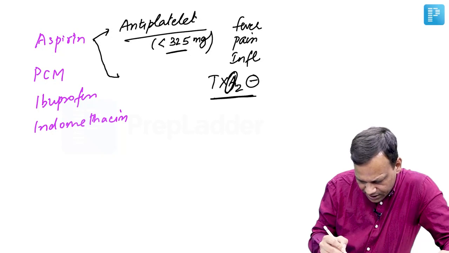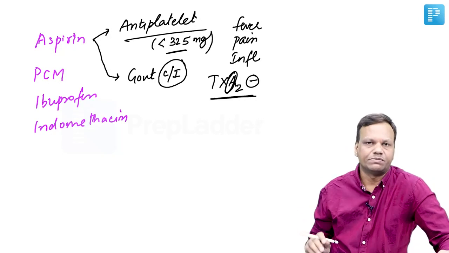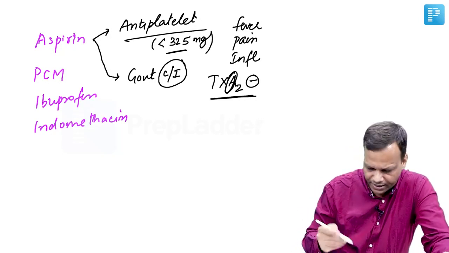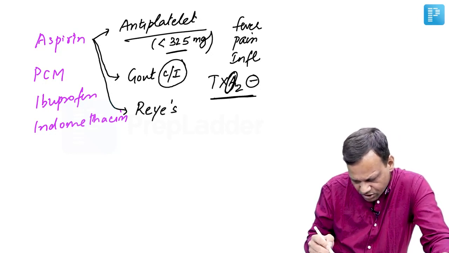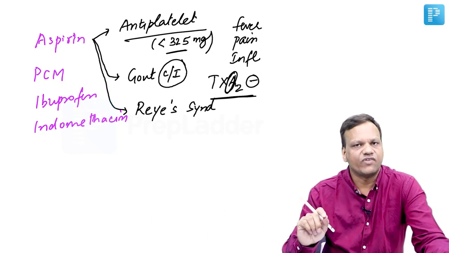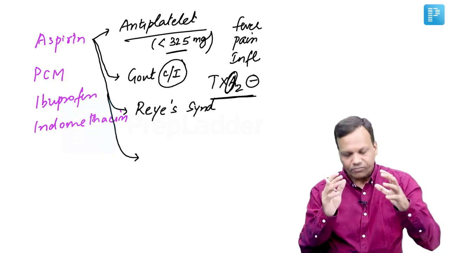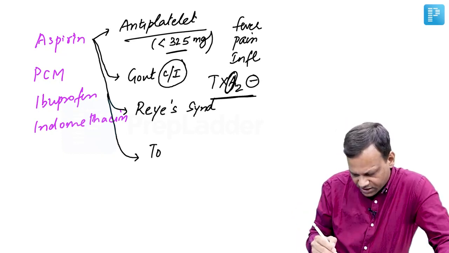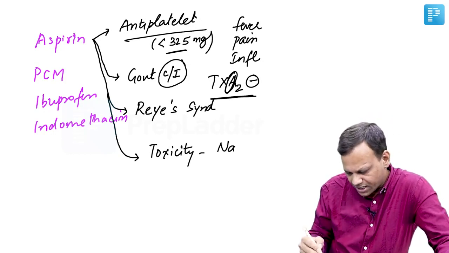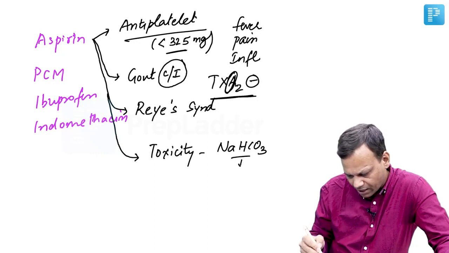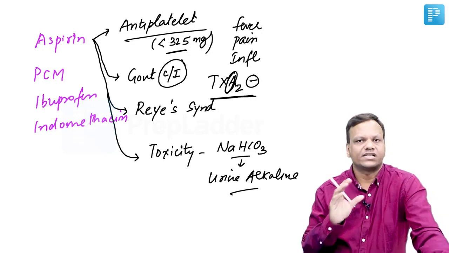Then aspirin, second important thing, aspirin is contraindicated in gout because it can cause hyperuricemia. Aspirin increases uric acid, so it is contraindicated in gout. Aspirin is contraindicated in children with viral illness because of risk of Reye syndrome. A child with viral illness may develop Reye syndrome, so aspirin is contraindicated. And lastly, for aspirin overdose, or we can say toxicity, we do not have any antidote. The only method we have is to make the urine alkaline by giving sodium bicarbonate. Sodium bicarbonate will make the urine alkaline, which will help in excretion of aspirin in the urine.